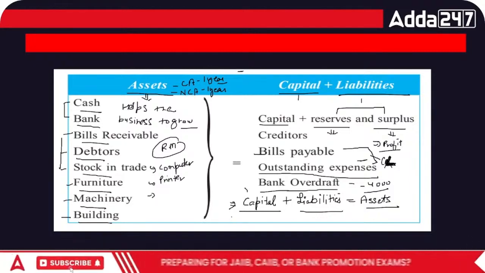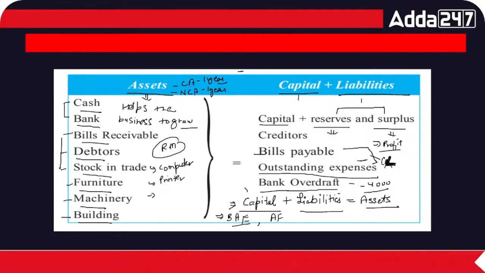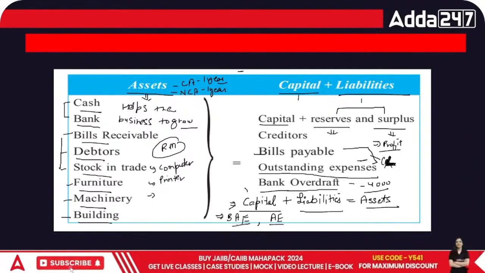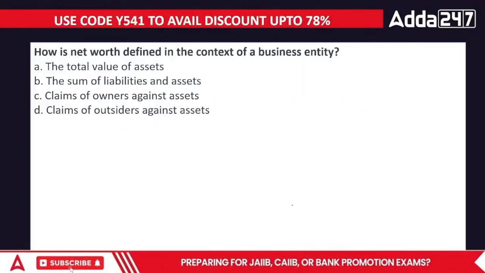This balance sheet equation is not only called the balance sheet equation, it is also called the basic accountancy equation or accounting equation. So there are many different names given to this equation: balance sheet equation, basic accounting equation, or accounting equation. So there are three different names of this particular equation. This lays down the foundation.